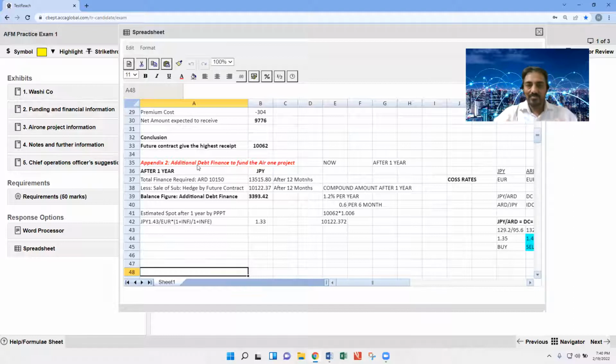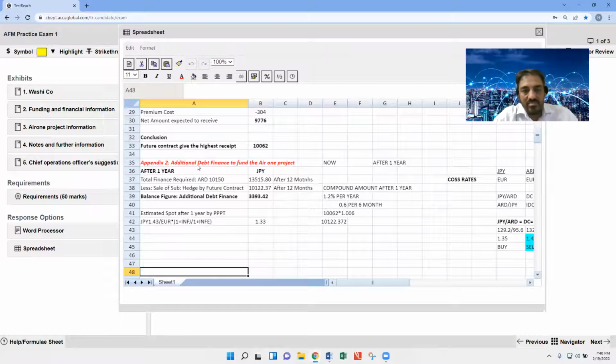with our local currency, Japanese yen, and then for the further 6 months. We collect after 6 months and the requirement is after 1 year, so for the gap of 6 months we will deposit the amount of the currency.